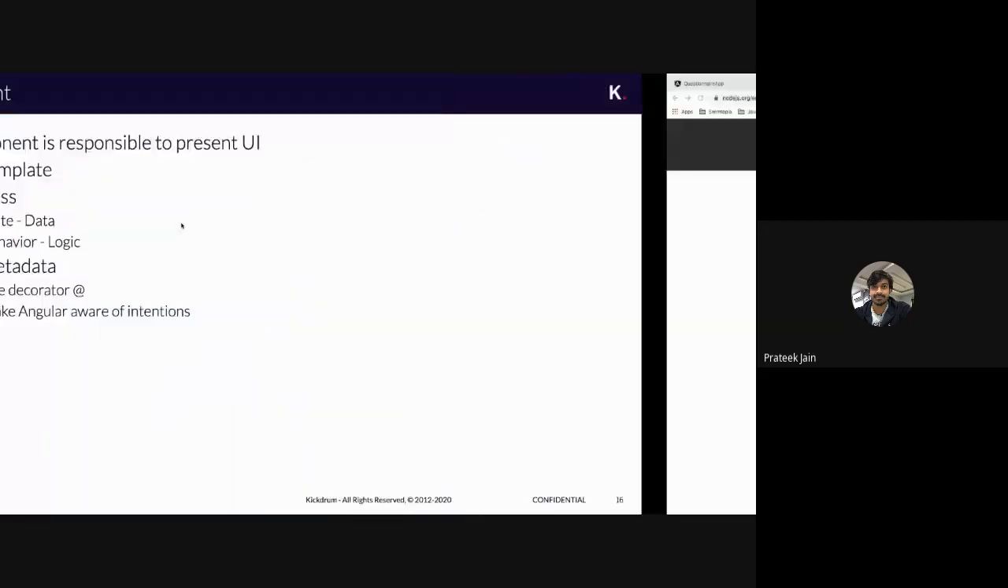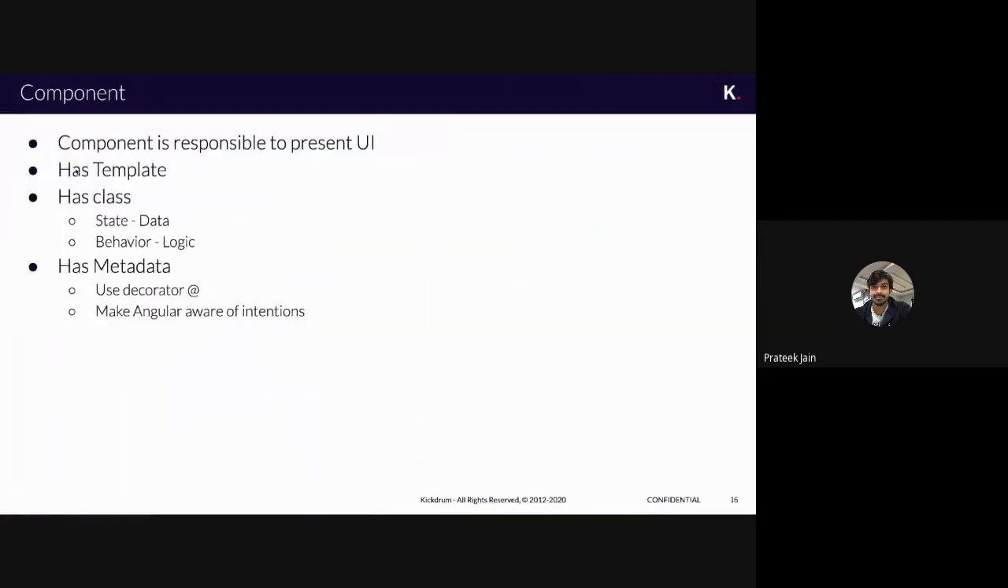Okay. Now coming back to the other part, that has got a template. What we have seen right now, the HTML, is the template for a component. It has got classes and behavior. So what do you want to do with that component? Where should the button be, where should the click handler be, what should happen when you are typing something, when you are searching, and all that. That is the behavior and the state of that component.